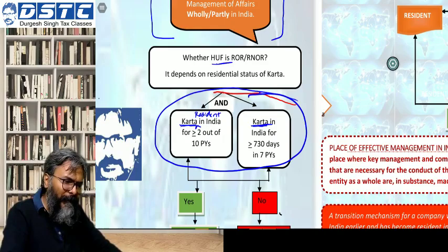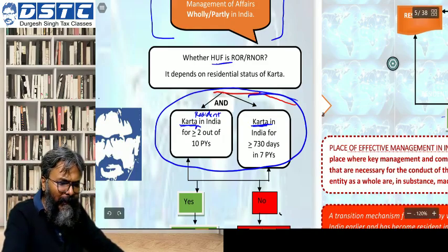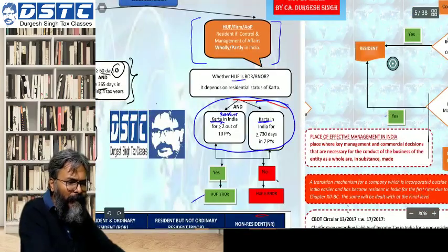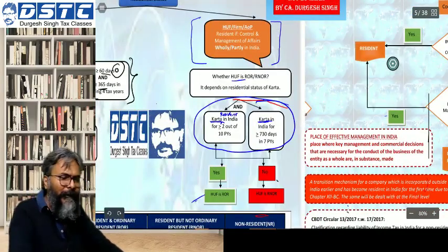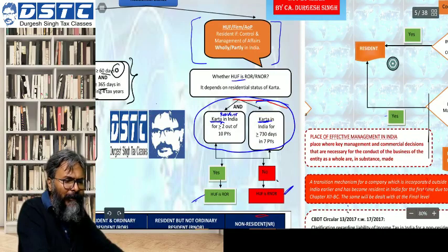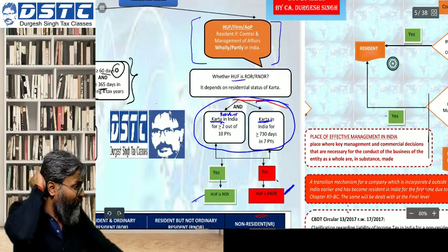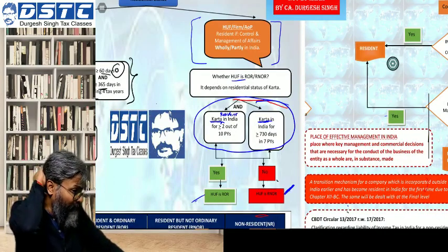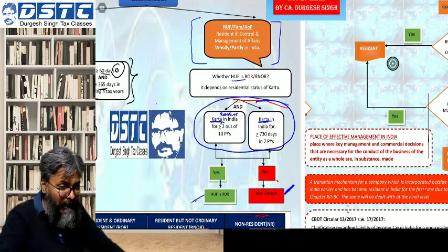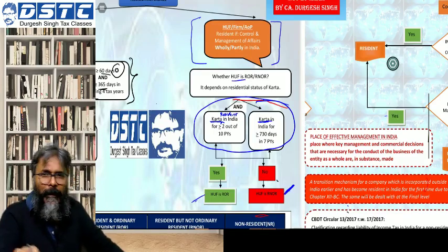Okay, if you satisfy both the conditions, then the HUF will become RNOR. If you satisfy none of the additional conditions or only one of them, then you will be considered as R and NOR.